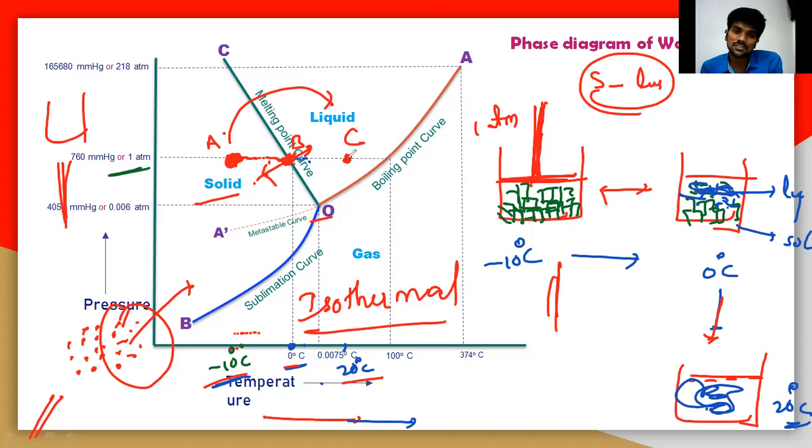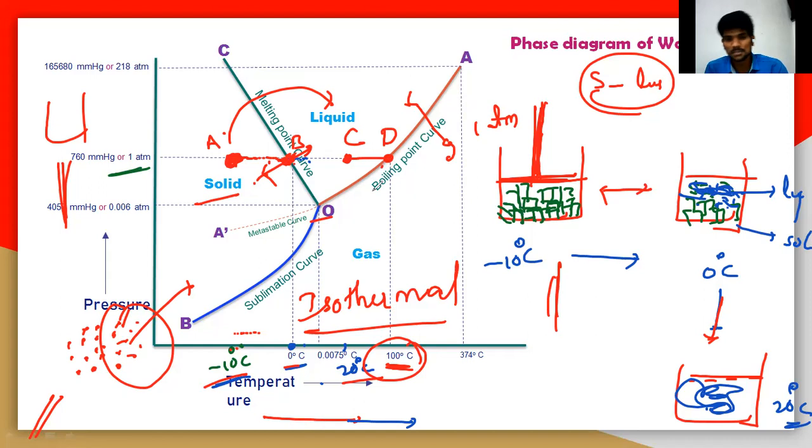If you increase the temperature again, the liquid will move further to the right. Let us take this as point D. Again there is an equilibrium between the liquid and the gaseous phase, and the liquid will start evaporation at 100 degrees Celsius. You know that the boiling point of water is 100 degrees Celsius. The vapors will be produced at point D.